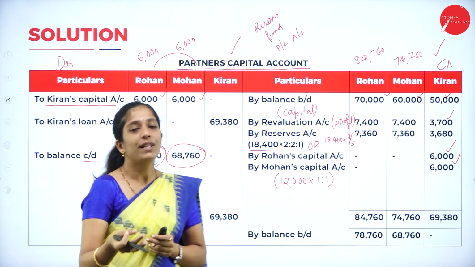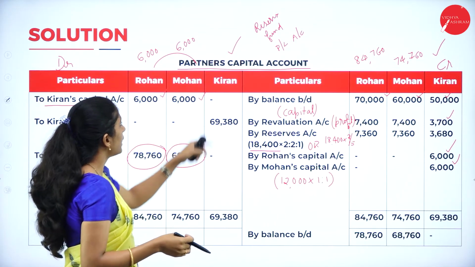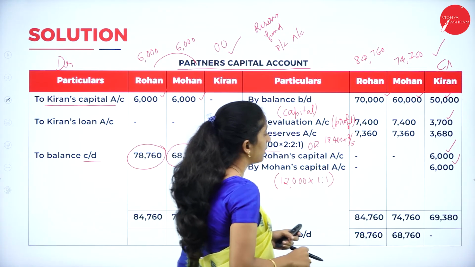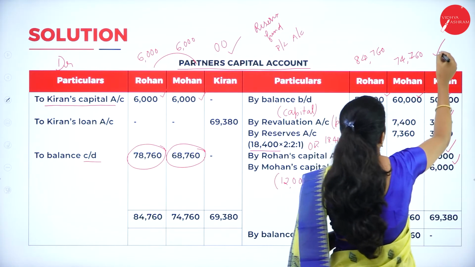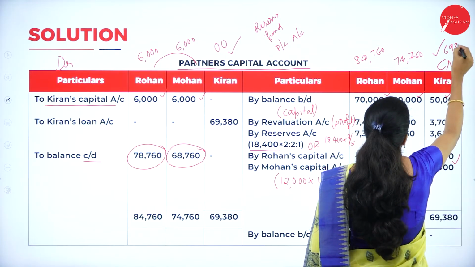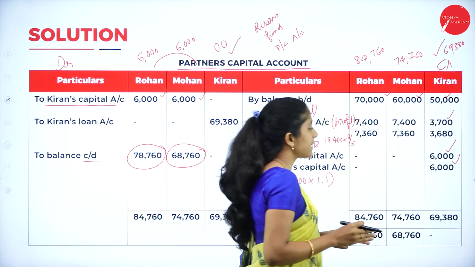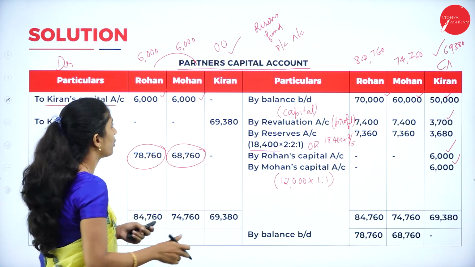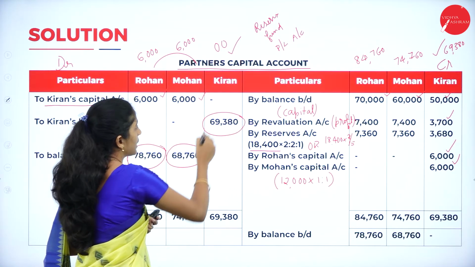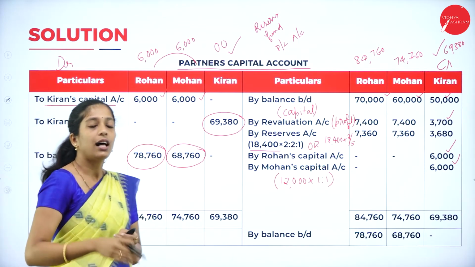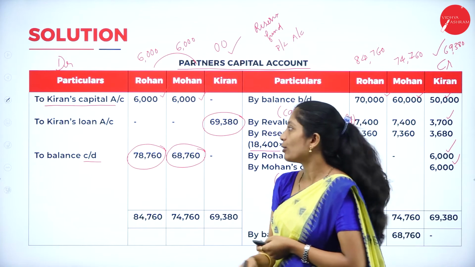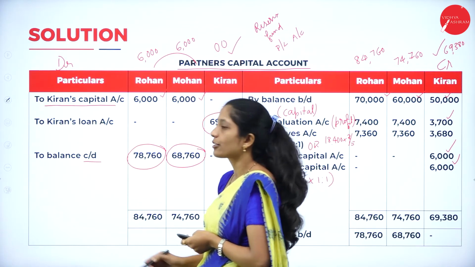Now, what to do with the retiring partner? So here Kiran's debit balance is 0. Now coming to the credit side, we are having 69,380. So the credit side is more. So write 69,380 on both sides, minus 0. We got a balancing figure of 69,380. Now the balance of the retiring partner has to be transferred to his loan account, that is to Kiran's loan account.